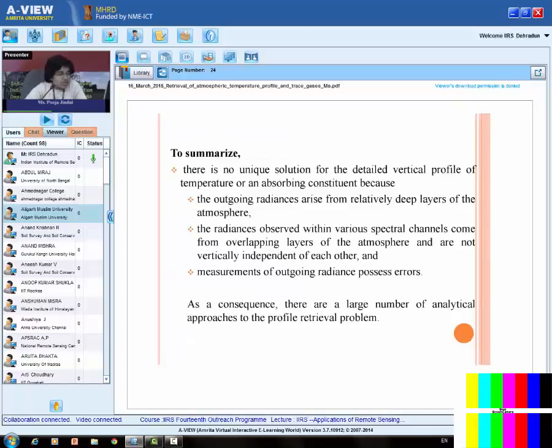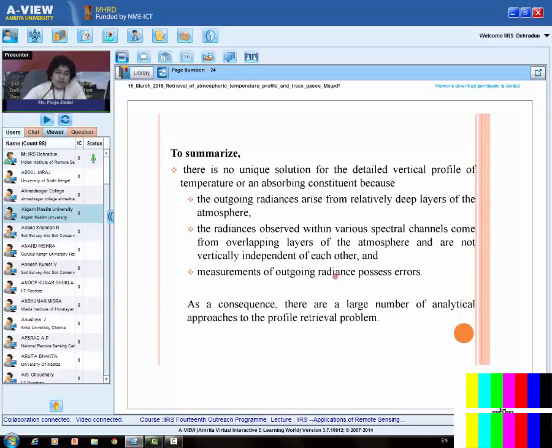Now to summarize, there is no unique solution for a detailed vertical profile of temperature or an absorbing constituent, because outgoing radiances arise from a relatively deep layer of the atmosphere. Our weighting function is not a sharp peak; we have some thickness of the layer. The radiances observed within the various spectral channels come from overlapping layers of the atmosphere and are not vertically independent of each other, because the weighting functions overlap. So information in the various bands is not independent, they are related. That's why a unique solution is not possible.